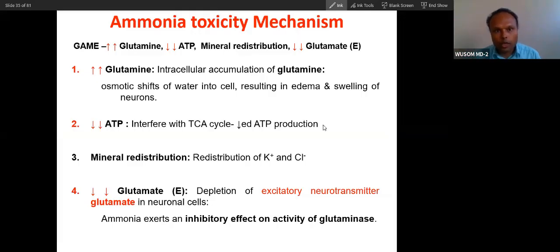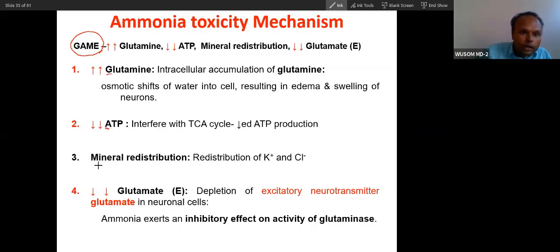See, I told you that ammonia is toxic. Why is ammonia toxic? What is the mechanism of toxicity of ammonia? You can remember there are four mechanisms by which ammonia causes toxicity. You can remember this with the mnemonic GAME. G represents glutamine, just remember G for glutamine, A for ATP,